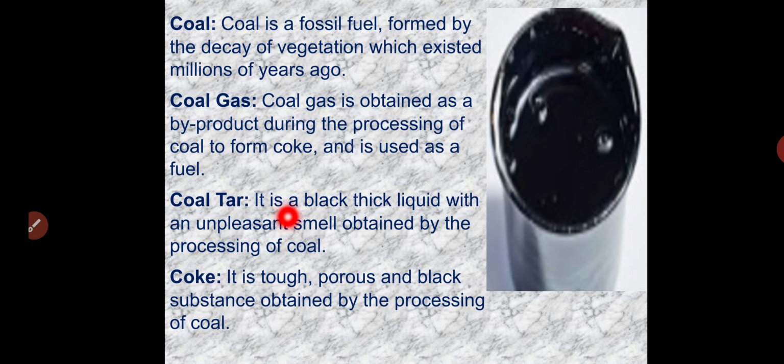Coal tar. It is a black, thick liquid with an unpleasant smell obtained by processing of coal. You can see here this is coal tar. Even we can say it as a damper, right? Coke. It is a tough, porous, meaning it contains pores on it, and black substance obtained by the processing of coal.